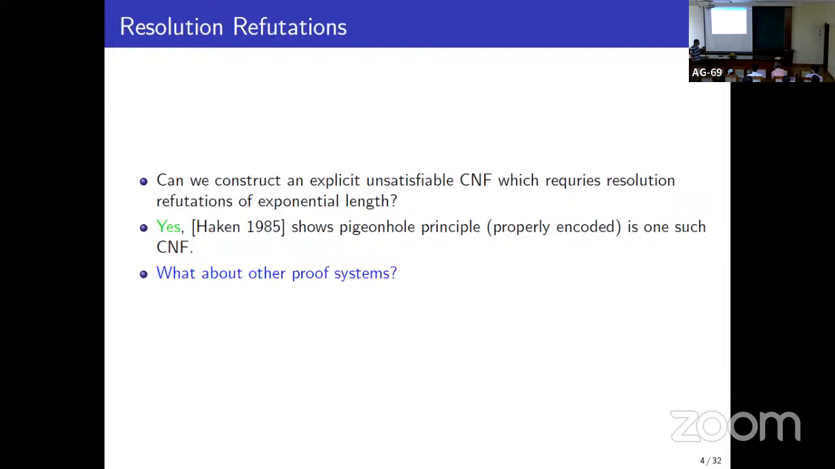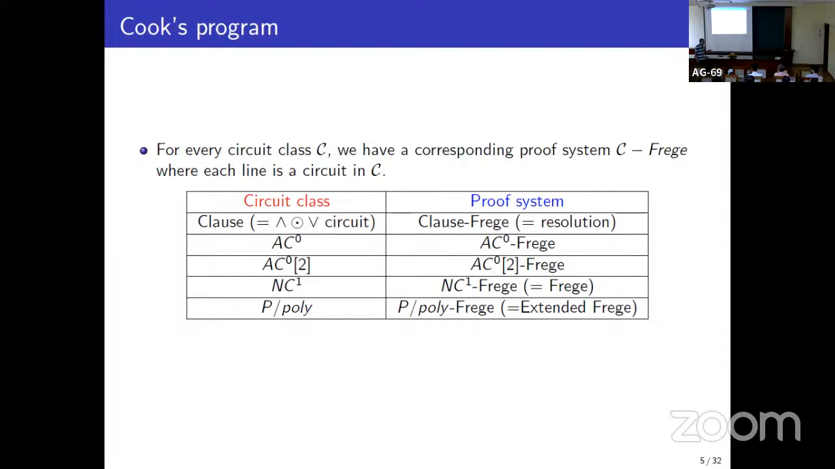Now, this is just one proof system. What about other proof systems? Like Yogesh just said, there are many stronger proof systems than resolution that people think about. For every circuit class, there is a corresponding proof system. Each proof line is a circuit from that circuit class. I'm not going to go into the details, but if the circuit class is C, then the corresponding proof system is called C-Frege. So resolution would correspond to clause Frege, and the hardest one is extended Frege, which corresponds to P/poly.